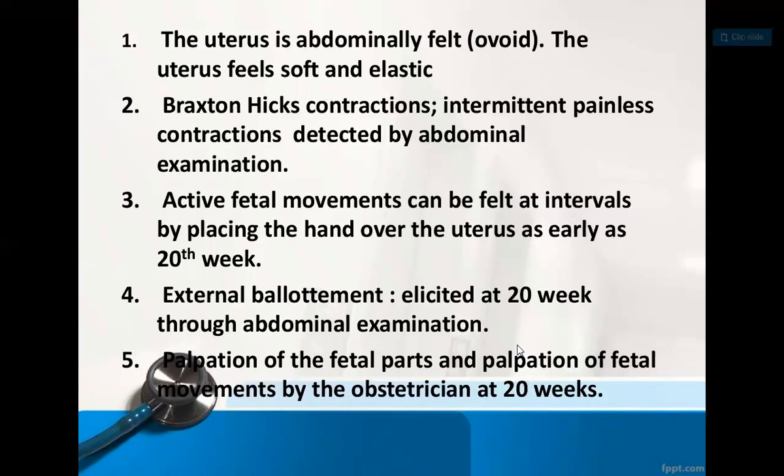Active fetal movement can be felt at intervals, with the hand over the uterus, as early as 28 weeks. Next is external ballottement, elicited at the 28th week through abdominal examination, and palpation of fetal parts and fetal movements by the obstetrician at 20 weeks.